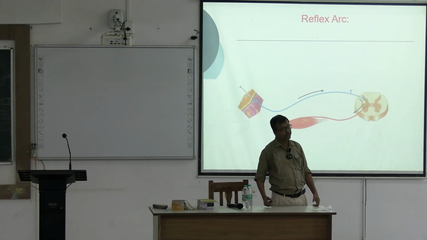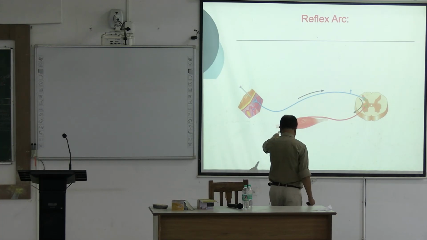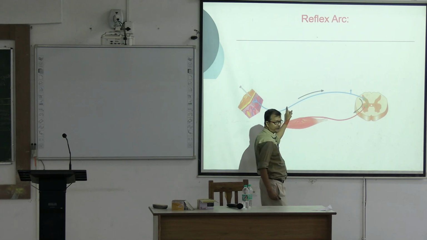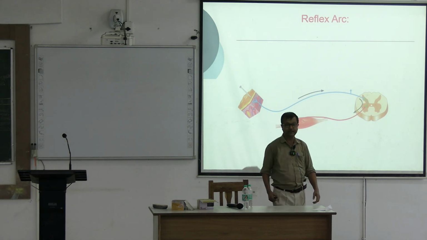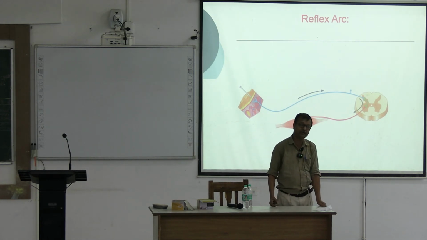Primary 1A afferent, these are 1A and 1B.